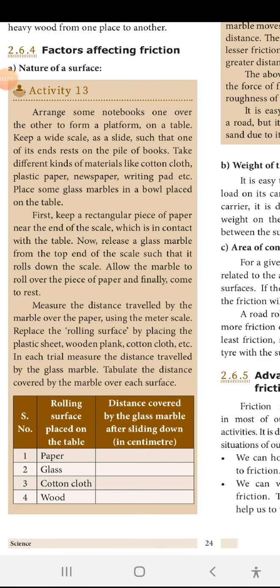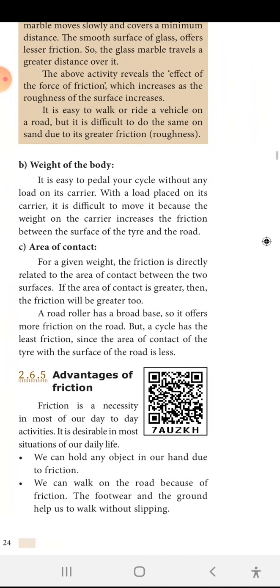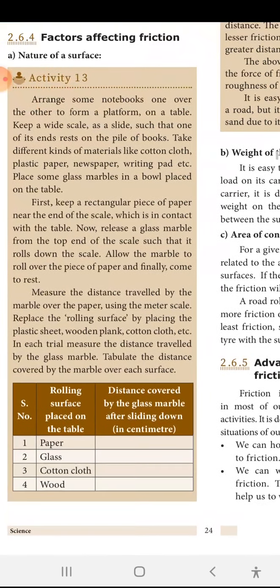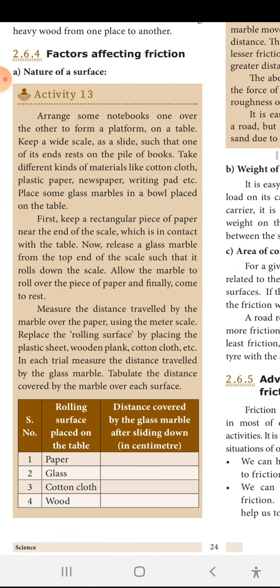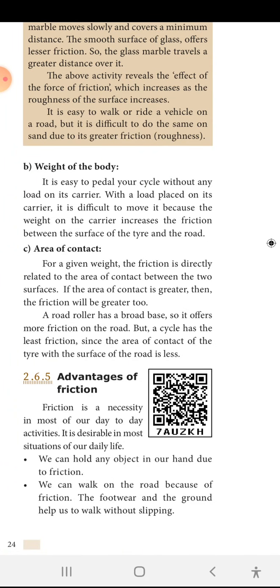Factors affecting friction. We have seen up to the nature of the surface. Then we are going to see the weight of the body and the area of contact. There are three factors affecting friction: one is the nature of the surface, the second is the weight of the body, and the third is the area of contact.